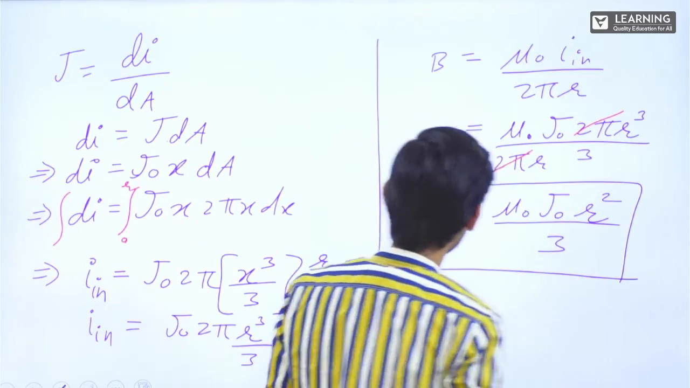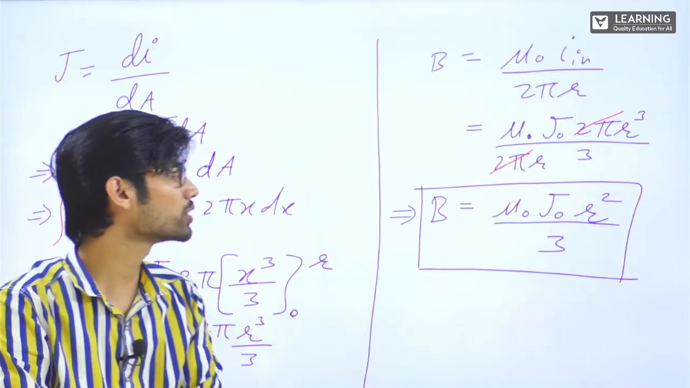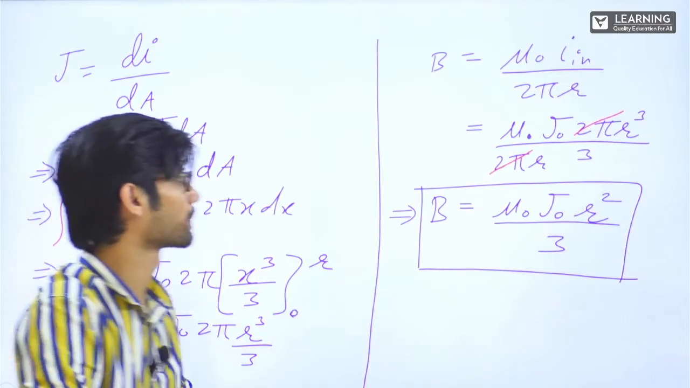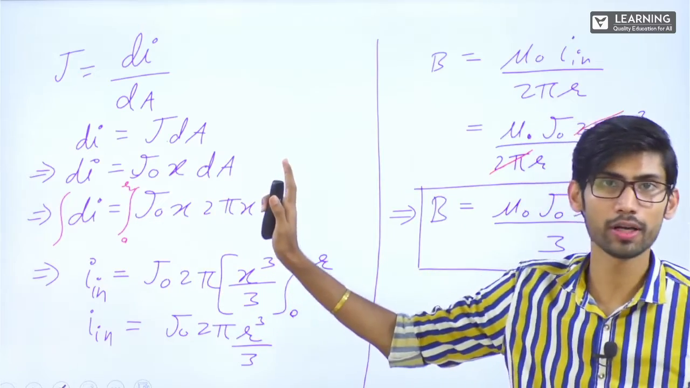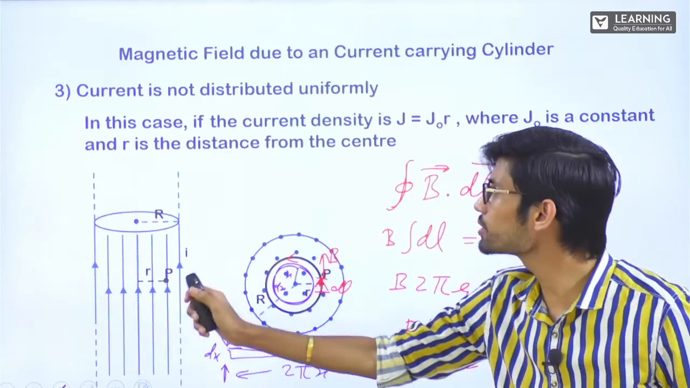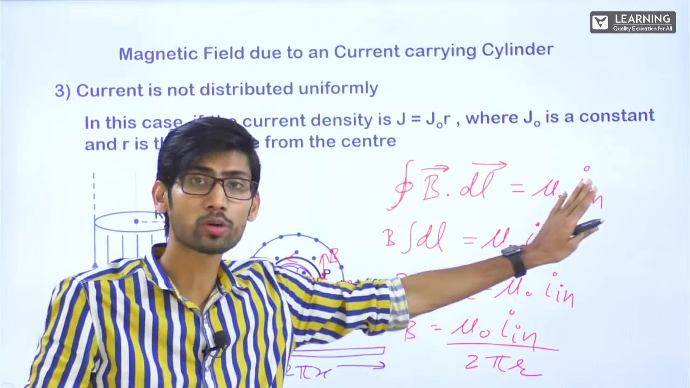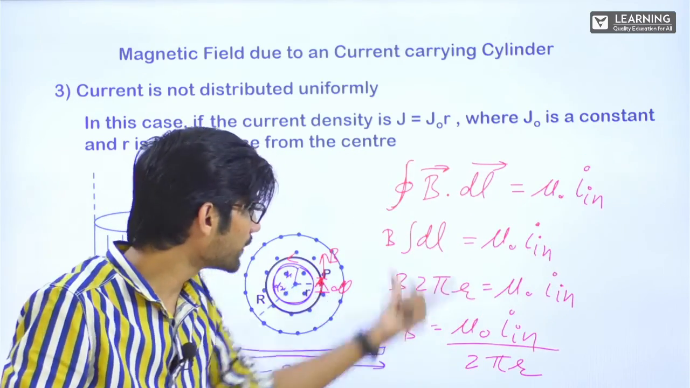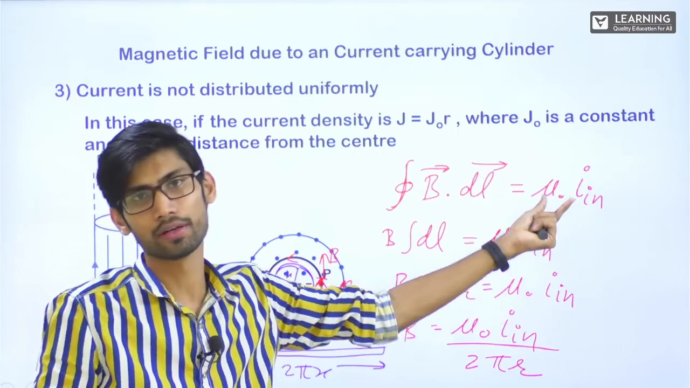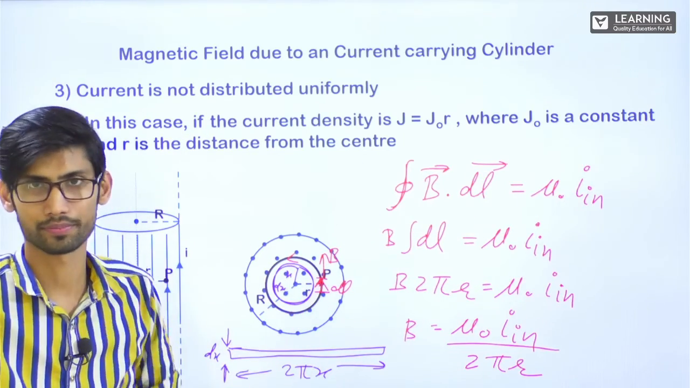For this particular case, where current density was J naught r, our magnetic field is mu naught J naught r square by 3. I hope you understood how to proceed with this kind of question, right? It was very simple. Everything was completely same. Integral B vector dot dl vector is equal to mu naught into I inside. Begin with this, right? Solve everything. The main thing is to get I in, because the current was not distributed uniformly. We did integration to find the current. All right.